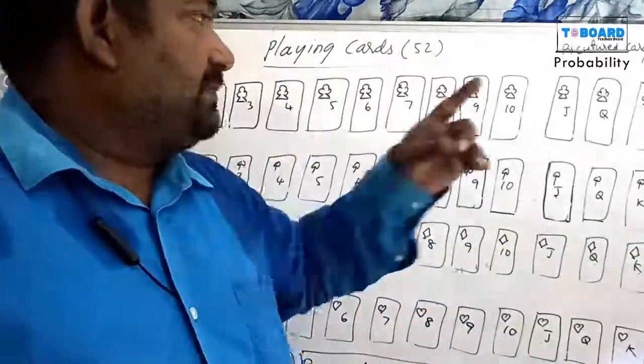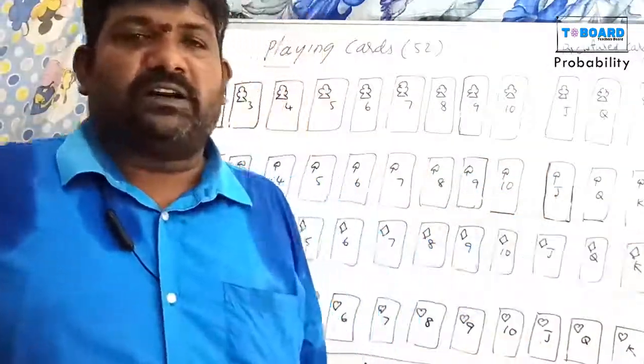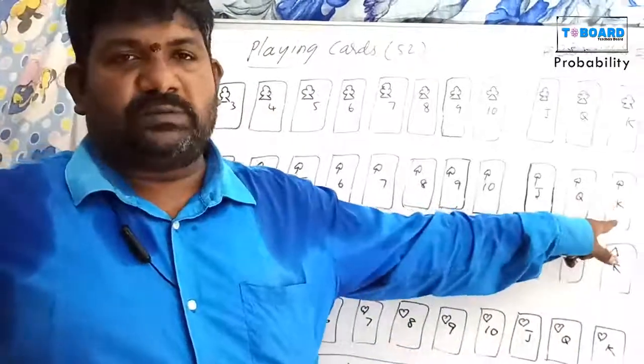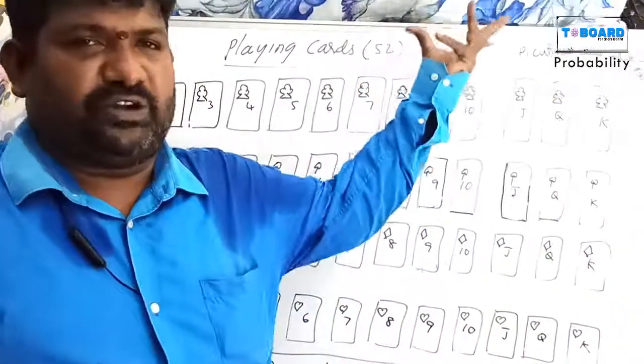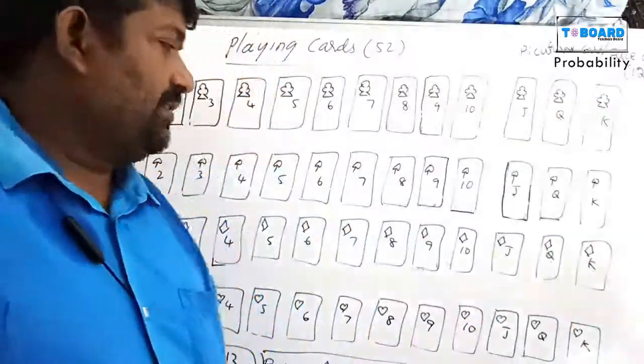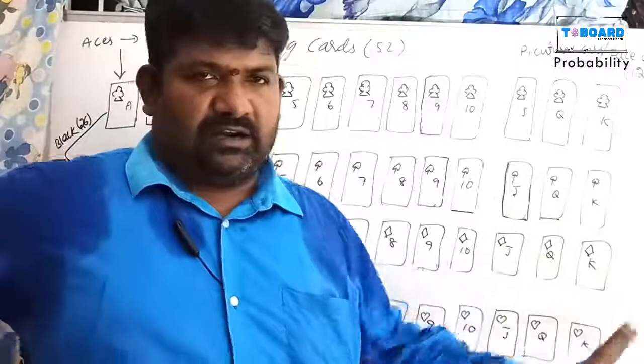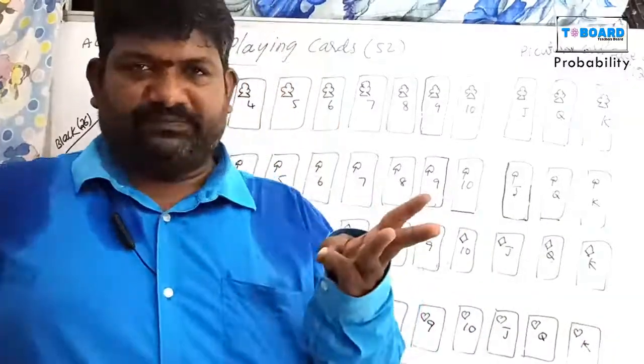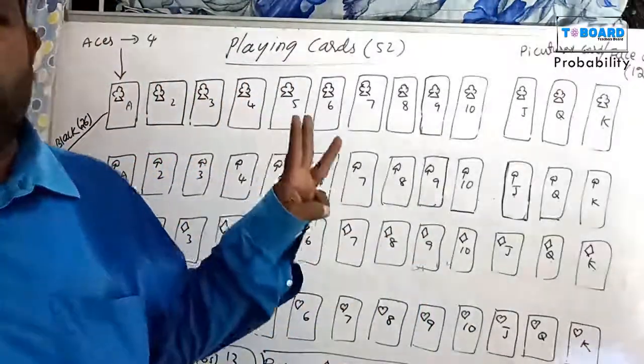Suppose getting a spade picture card. Spade picture cards means 3. 3 out of 52, 52 is common. Next, suppose heart picture card. How many heart picture cards are there? 3. 3 out of 52.